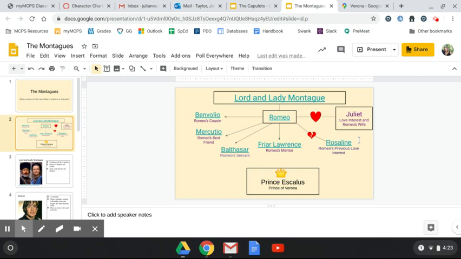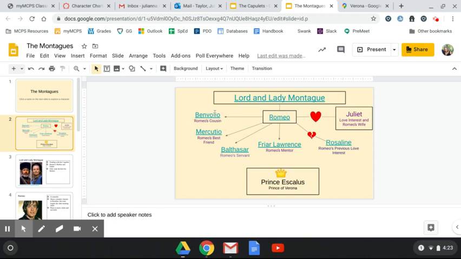Now, Rosaline never actually comes on stage. She is just there as his love at the beginning of the play. He's writing poetry for her. He loves her so much. She does not love him back. So Romeo loves Rosaline. Romeo has a cousin named Benvolio.